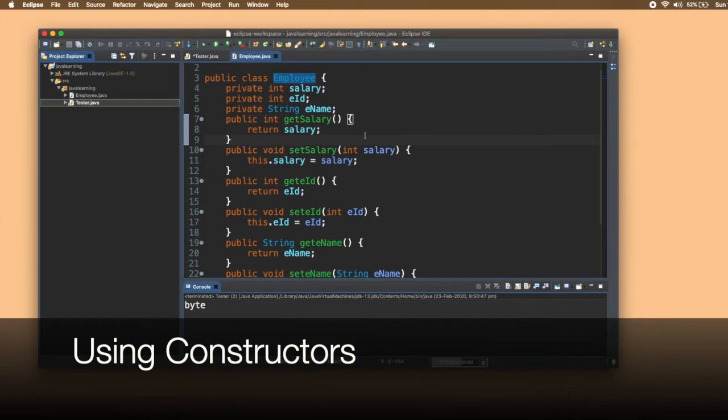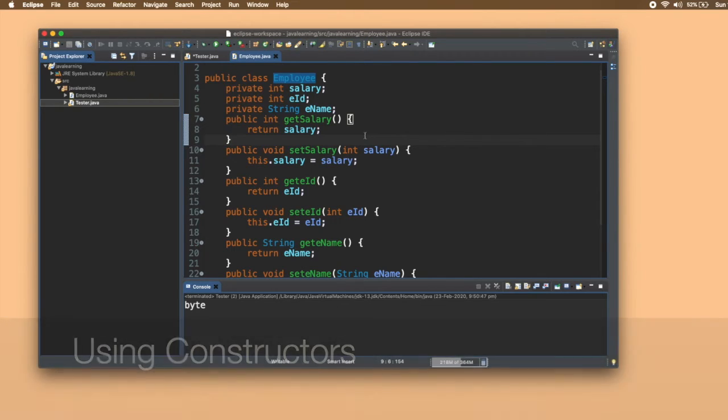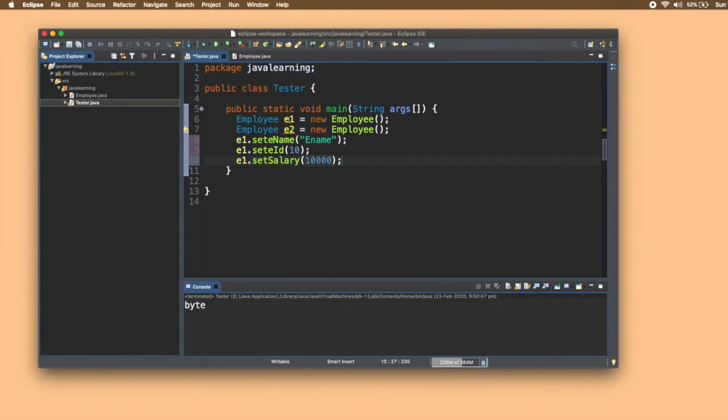Constructors are the special member functions of a class which are used to initialize an object. Now see, we have written employee e1 equals new employee, putting the values of an object while creating it. This process is known as object initialization.